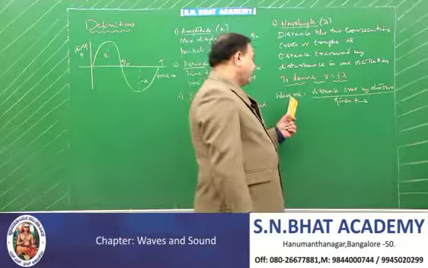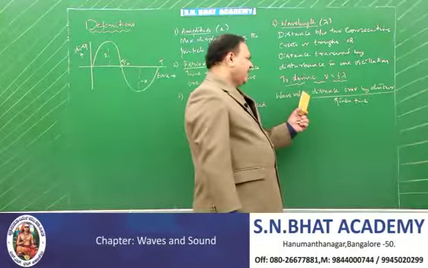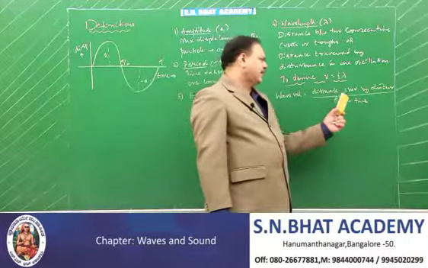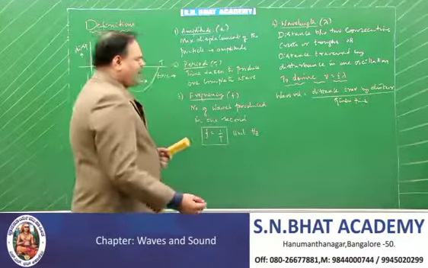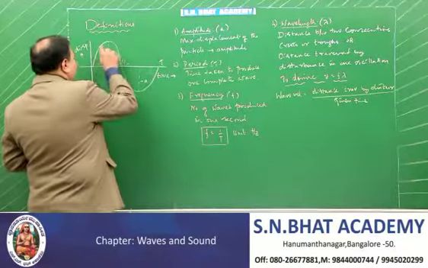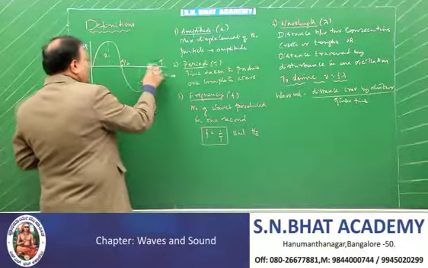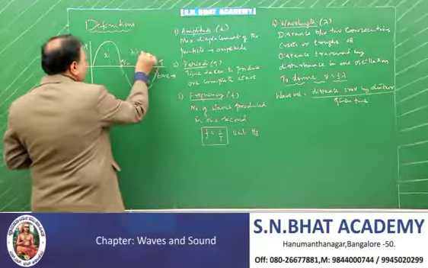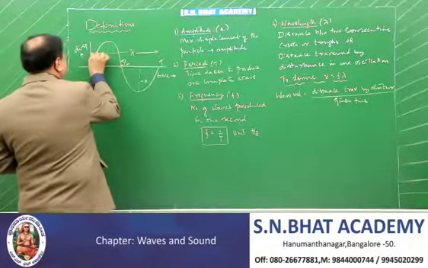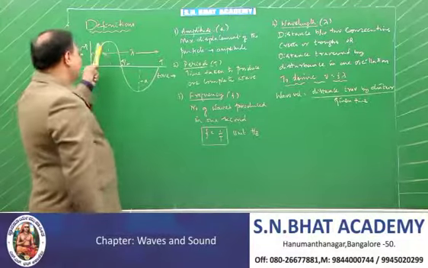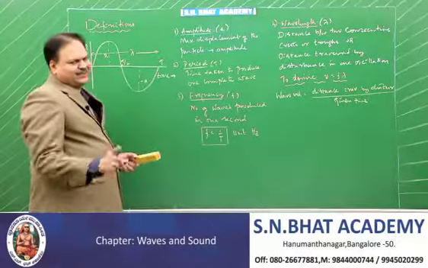You first write the definition of wave velocity. It is the distance traversed by the disturbance in a given time. Suppose we take one period. In one period, what is the distance traversed? That we call a wavelength. Wavelength is just the distance traversed by the disturbance in one oscillation.